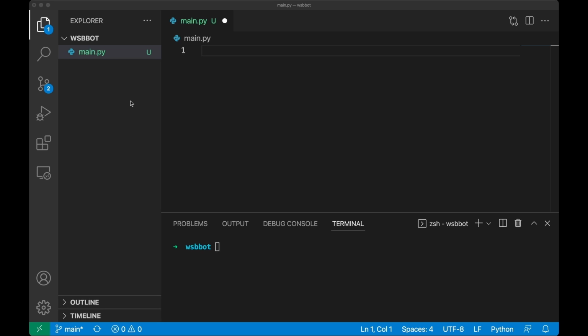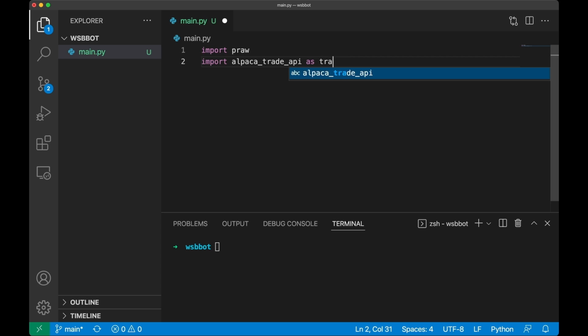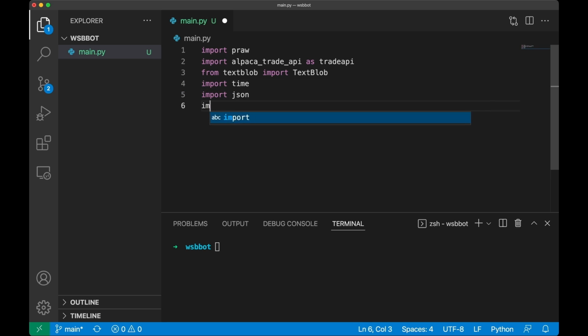So now that we have all of these prerequisites set up, it's time to actually jump right in and start writing the code. I have a totally blank Python file here called main.py, which is where we'll keep all of the code pertaining to the bot. So let's start by importing everything we need to build the project. Import praw, import Alpaca Trade API, and import TextBlob. We're also going to use a handful of libraries from the standard lib, so import time, JSON, CSV, and re.